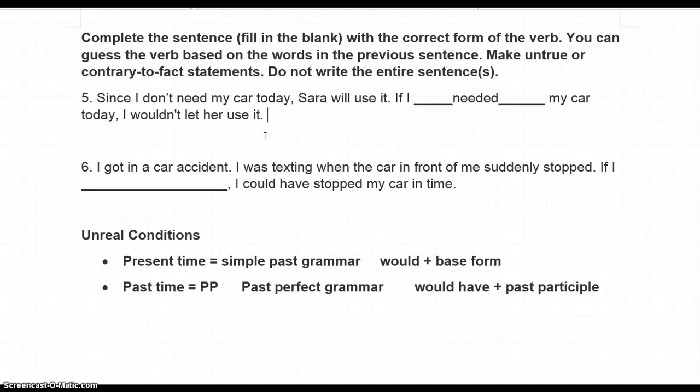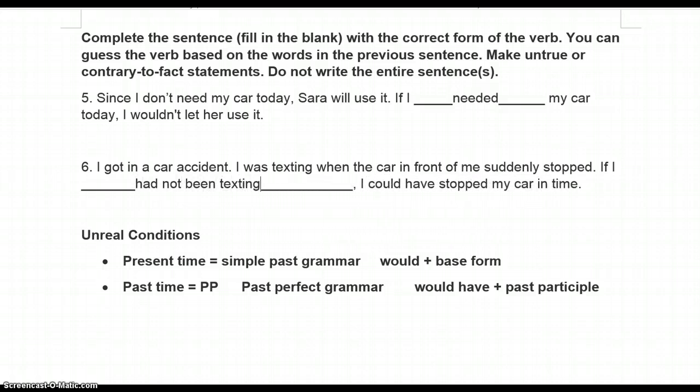Number 6, I got in a car accident. I was texting when the car in front of me suddenly stopped. If I had not been texting, I could have stopped my car in time. Right, so you see I used the PP, the past perfect there, because the time period is the past.